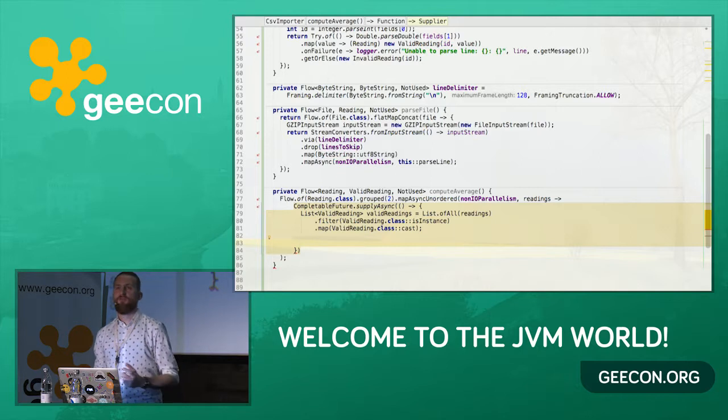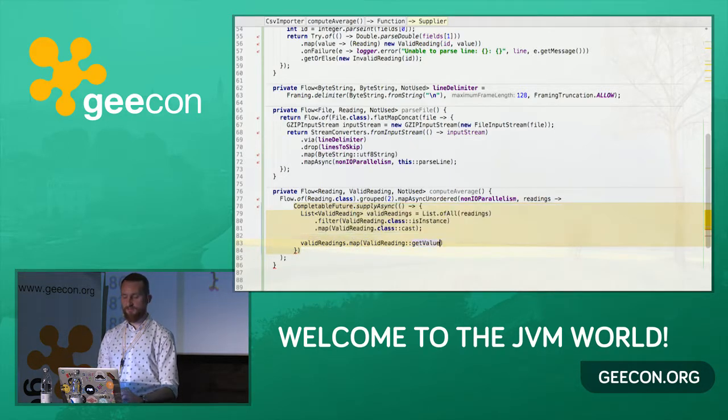Now the next step is computing the average. So we take the valid readings. We map them to the value so that we have a stream of doubles.